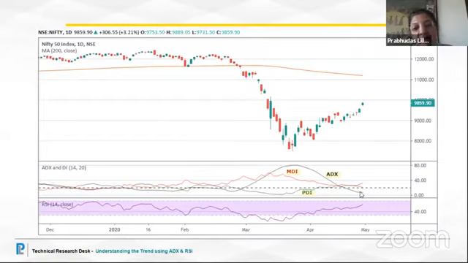So I'm sure these tools that we have learned, in fact five to be clear, well, RSI, moving average, trend lines, the patterns, the Fibonacci ratio, and today the ADX with PDI and MDI. You may use any of these, or a combination of any of these, and try to make your own strategies and maximize your profits from here on. So we can conclude as far as the training is concerned. I'm open to questions that you would like to ask.